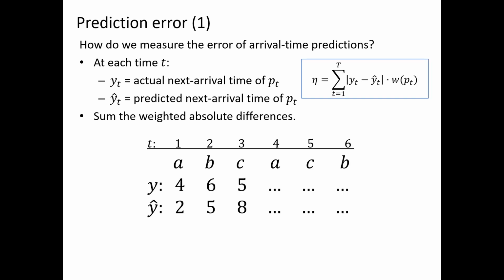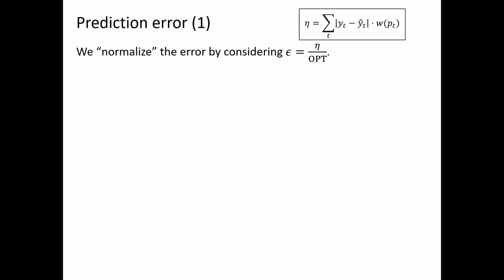To give an example, suppose the input is A B C A C B, and so when the first A arrives, the actual next arrival time is 4, and for B it's 6, for C it's 5, and suppose the predictions were 2, 5, 8. In this case, the error would be 2 times, that's 4 minus 2, times the weight of A, plus the weight of B, plus 3 times the weight of C. So instead of considering the error on its own, we actually consider a normalized version, which is obtained by dividing the error by the optimal cost to serve the input.